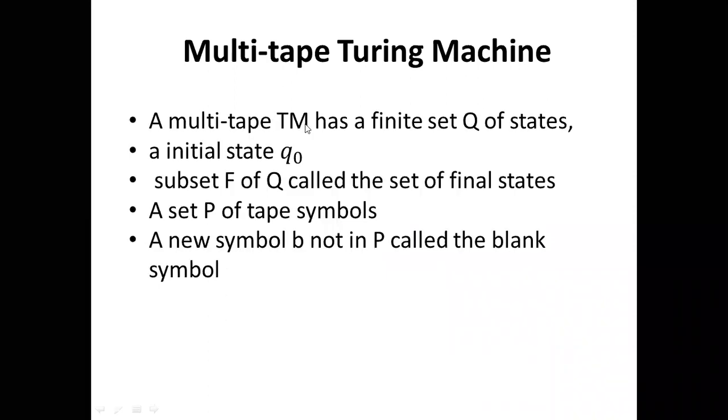Now the basic characteristics of the multi-tape Turing machines. You know about the single tape Turing machines.